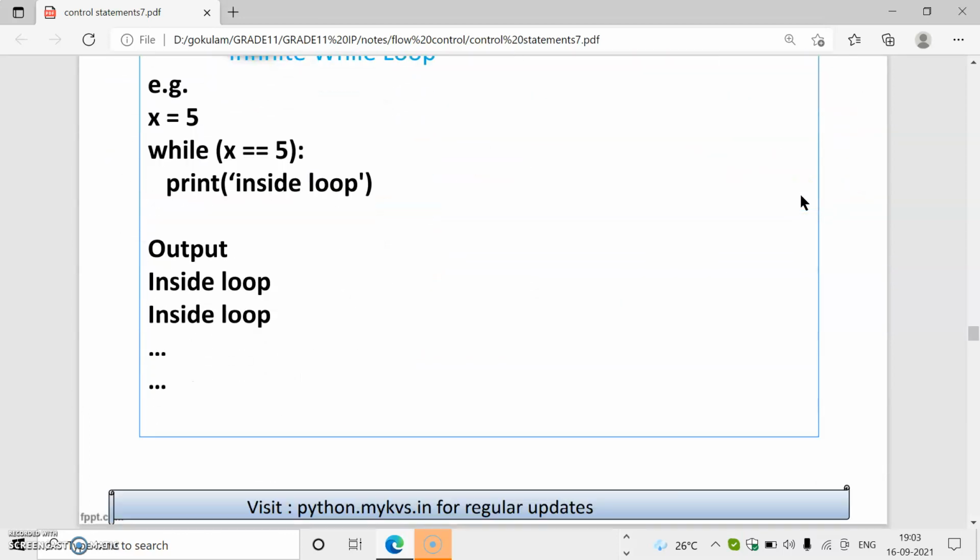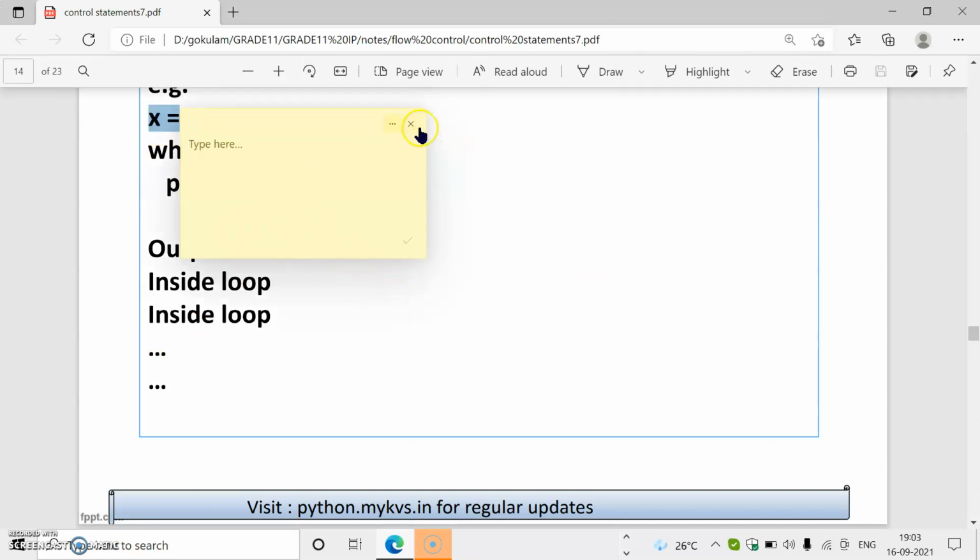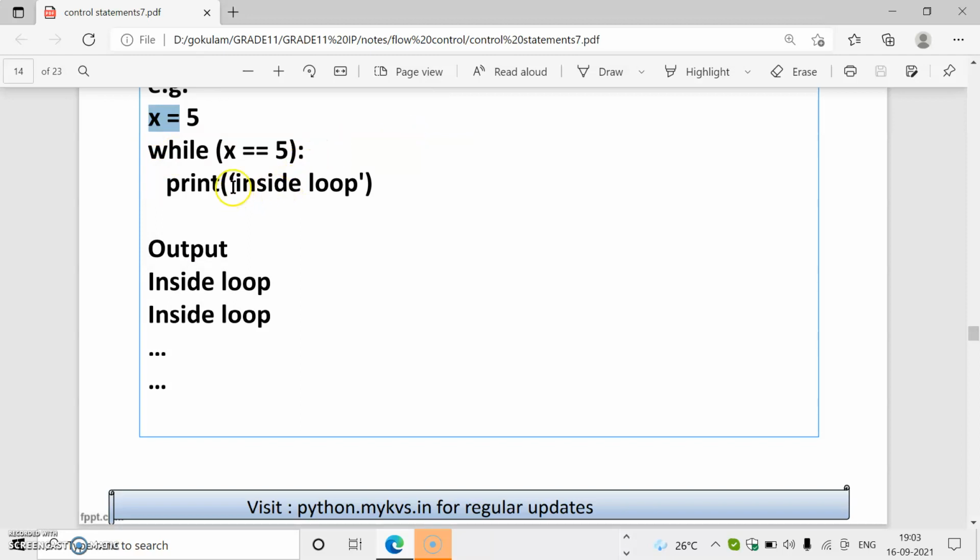Then there will be infinite and finite while loops. Infinite while loop means, let's look at an example. The value of x equal to 5. Here we are using while x equal to 5, print inside loop. What happens? The value of x equal to 5, then print inside loop. This statement will work. So first inside loop will be printed.